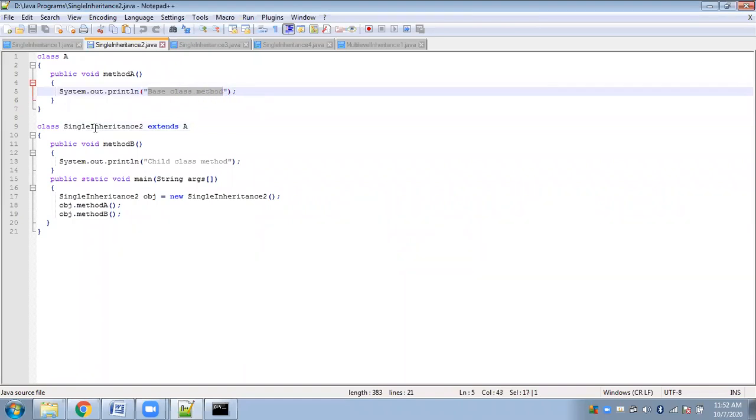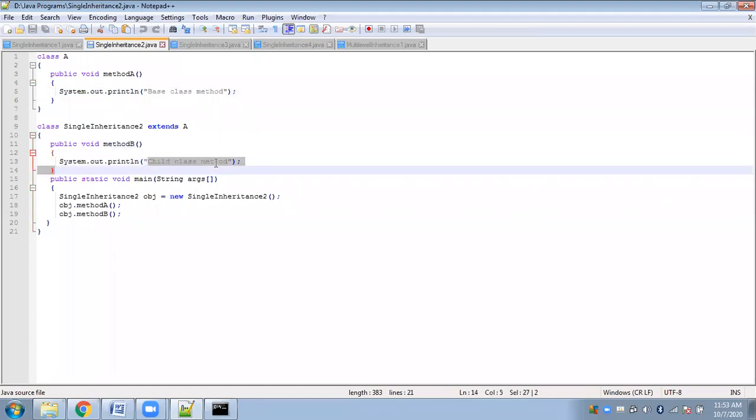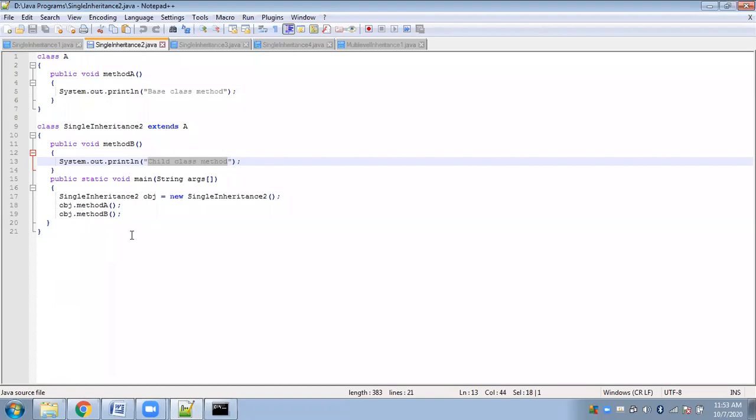Inside the single inheritance class, we have two methods. One is the main method, and one is method B, which will display a child class method message on being called. Here we are not using any third class for program execution. We have directly included main inside the second class itself.